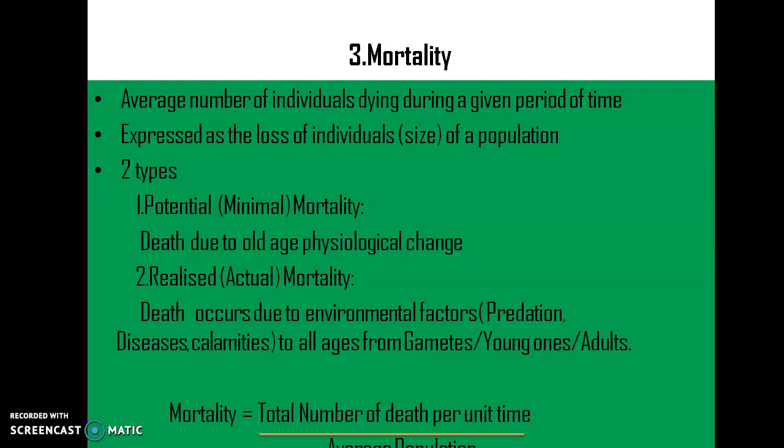While realized mortality occurs due to environmental factors like predation, diseases, and various calamities, affecting all stages, from gametes, young ones, to adults. For example, you may know that coronavirus is a pandemic right now. It is affecting all individuals, and it mainly occurs by means of what? A disease. So this is called realized mortality, and here also we can determine it by a formula: mortality equals the total number of deaths occurring per unit time in the average population.